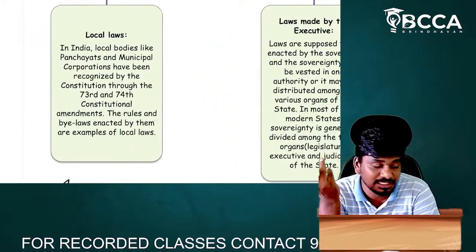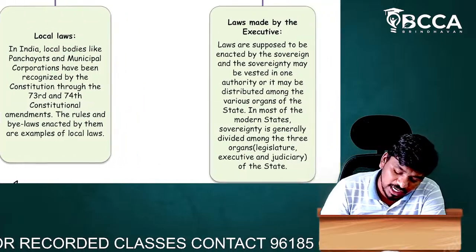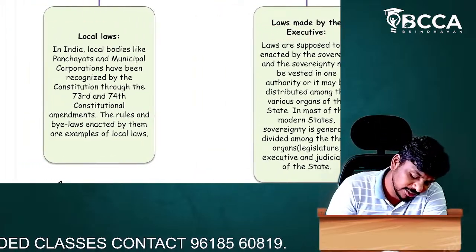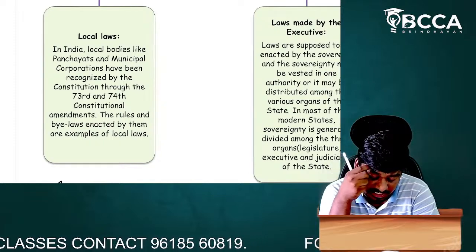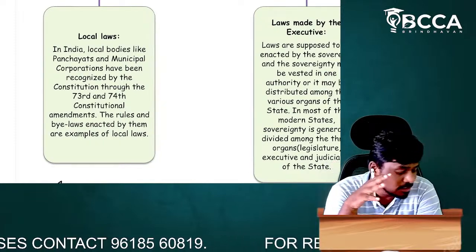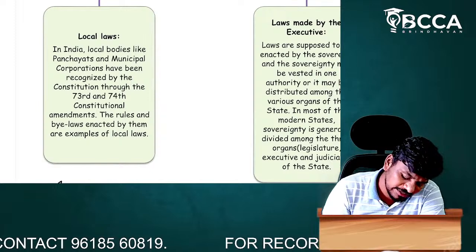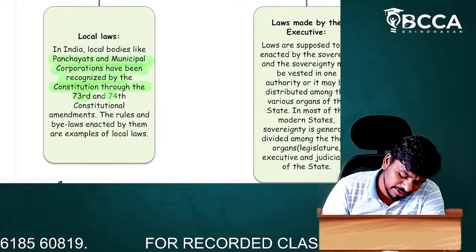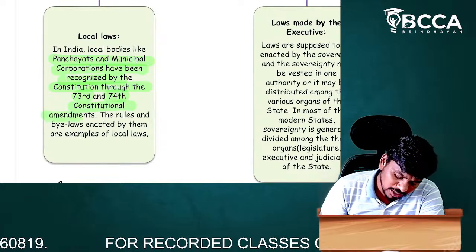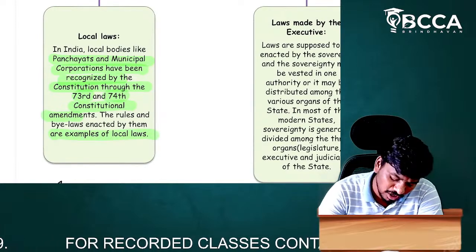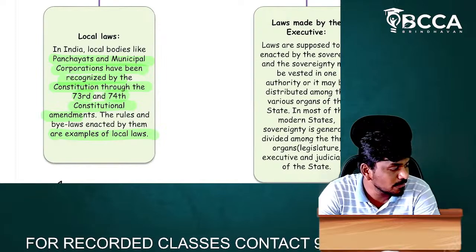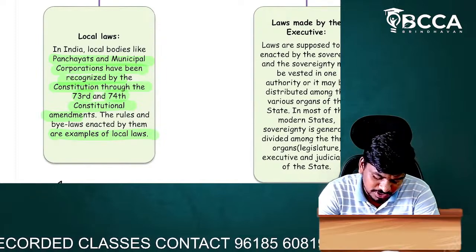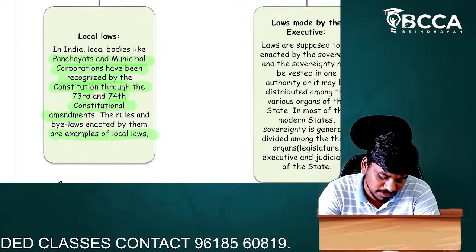So this subordinate legislation is of two types. One is local laws and the other one is laws made by the executive. Local laws, in the sense of panchayats, municipalities, etc. In India, local bodies like panchayats and municipal corporations have been recognized by the Constitution through the 73rd and 74th constitutional amendments. The rules and bylaws enacted by them are examples of local laws. Before the 73rd and 74th constitutional amendments, there were no municipalities and panchayats.